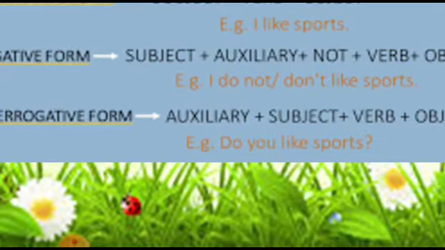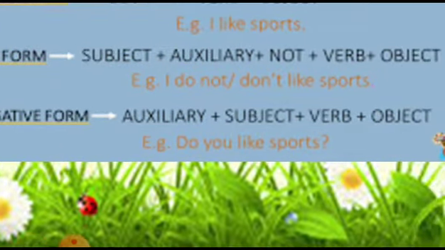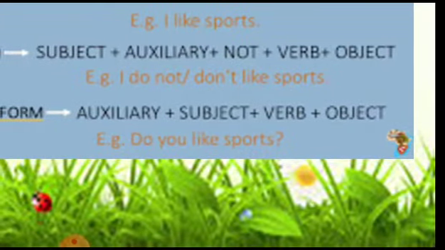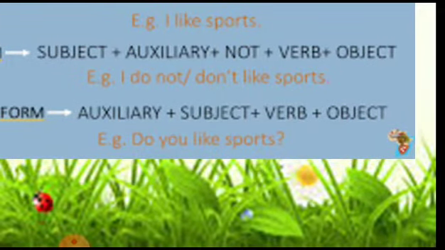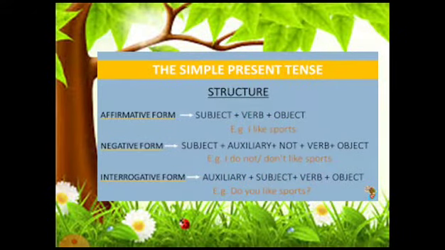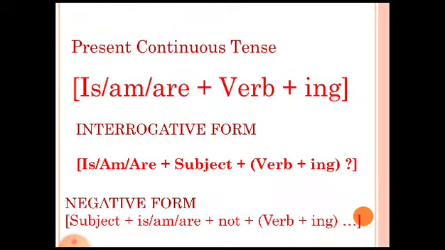When we talk about the interrogative form, we have the auxiliary first before the subject and verb. So auxiliary plus subject plus verb plus the object. For example, do you like sports? So this is all about simple present tense.